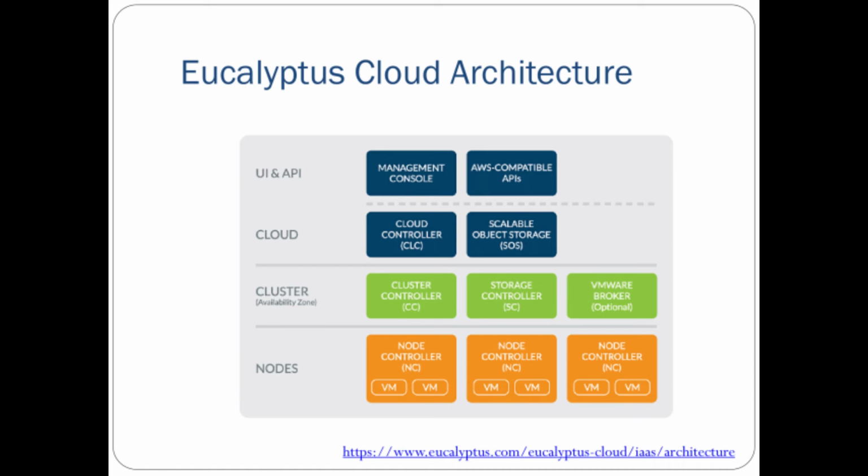Then the cluster controller, if we look at further detail, is written in C, and it handles Eucalyptus communication with the storage controller and node controller. This cluster controller helps with service level agreement management and virtual machine execution as well. So both these features, virtual machine management and service level agreement, are managed by the cluster controller.